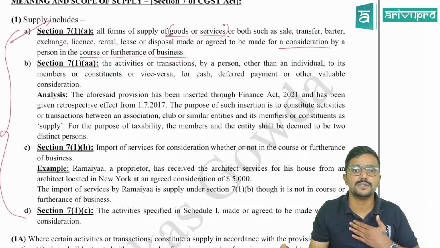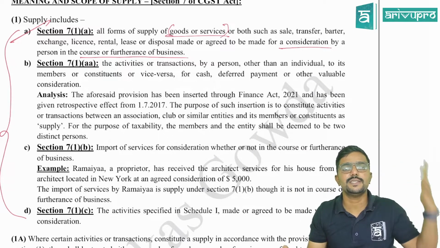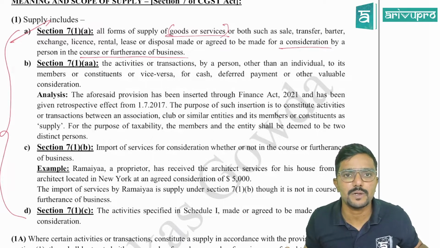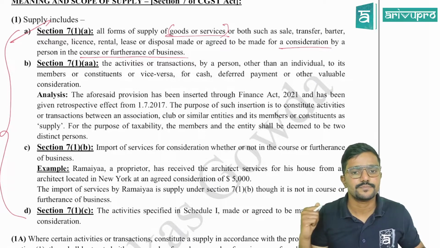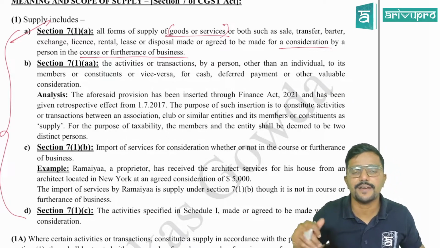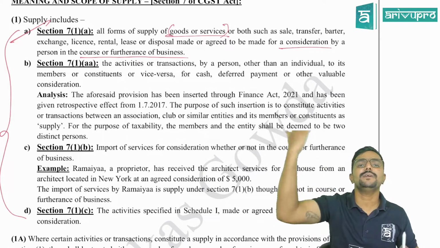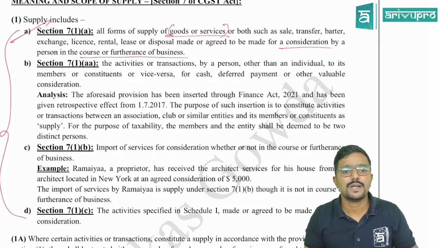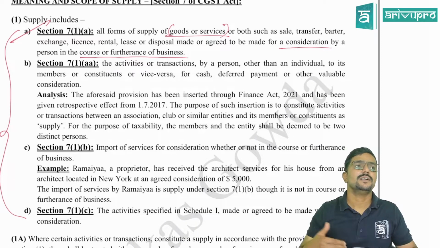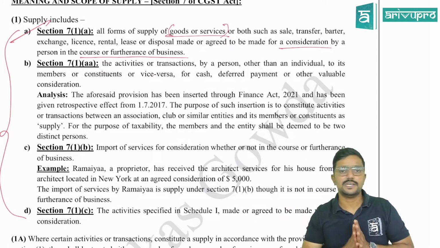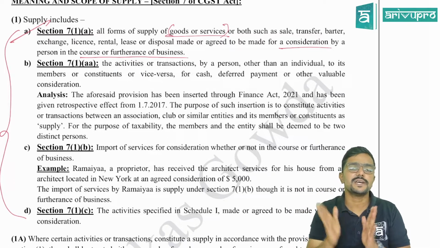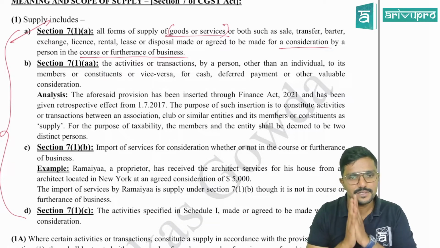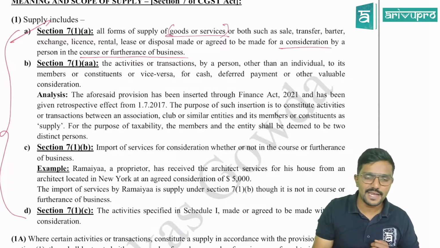If the club is supplying anything to me, then it is considered as supply as per section 7.1aa, whether it is for cash, deferred payment, meaning the payment will be made in the future, in installments or something like that, or other valuable consideration like club membership fee. Means there is a consideration. Consideration can be in any form. Nothing much about 7.1aa.